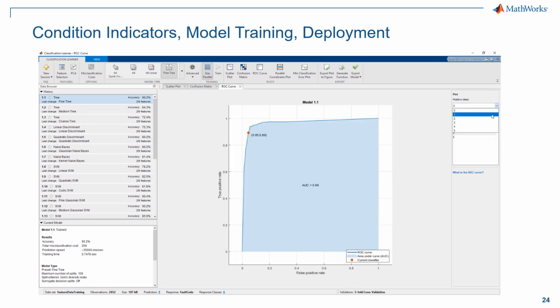And here you are watching how it is possible to inspect the prediction outcome of each of the models. The final selected model can be then exported and made ready for deployment directly from within the Classification Learner app.